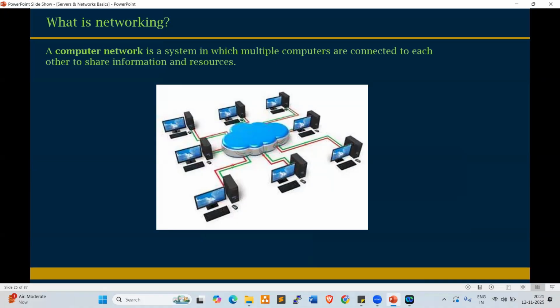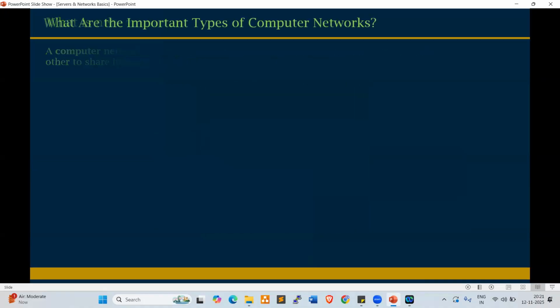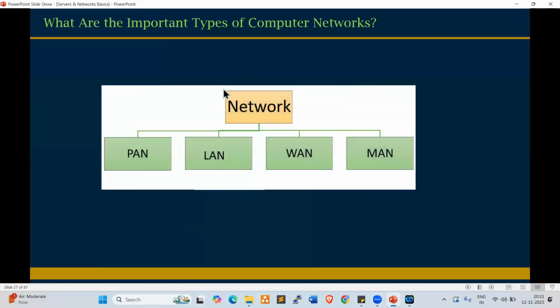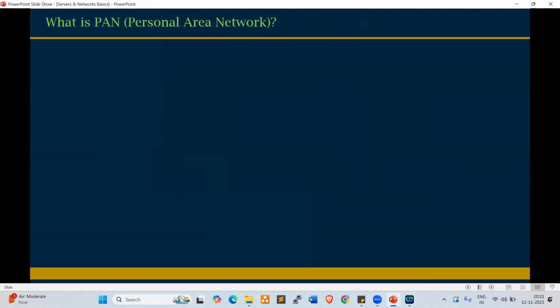So every organization is using different networks. What are those different networks? Let's try to understand here. What are the important types of networks available? Let us go one by one. We have four networks available: PAN, LAN, WAN, and MAN. Personal area network, local area network, wide area network, metropolitan area network. These are the four types of networks.